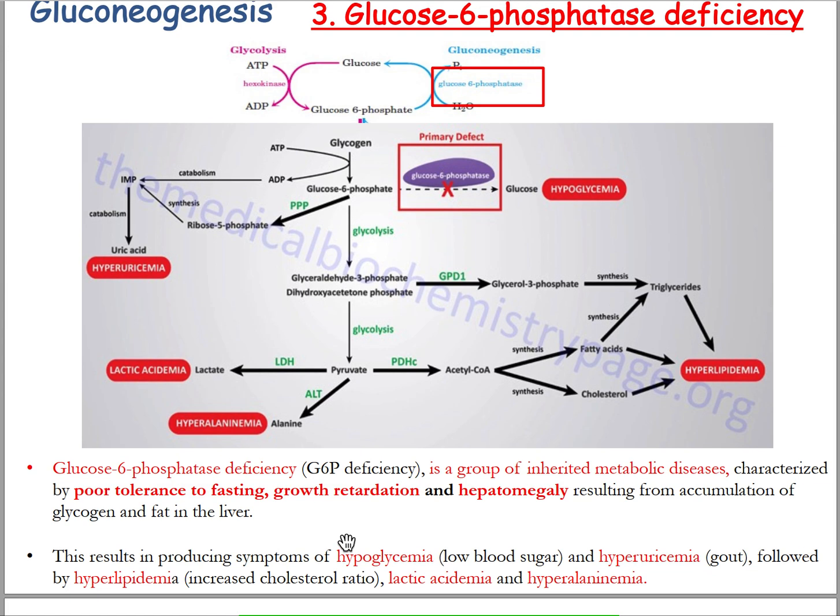The deficiency of glucose 6-phosphatase will be characterized by poor tolerance to fasting, growth retardation, and hepatomegaly resulting from the accumulation of glycogen and fat in the liver. So this results in symptoms of hypoglycemia, hyperuricemia, followed by hyperlipidemia, lactic acidemia and hyperalaninemia.